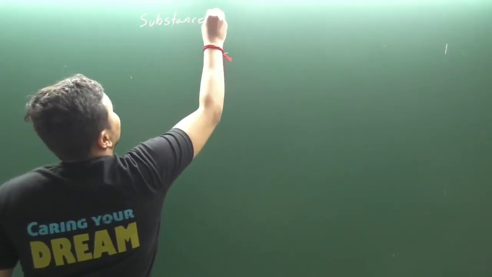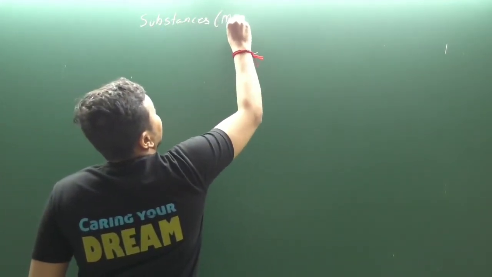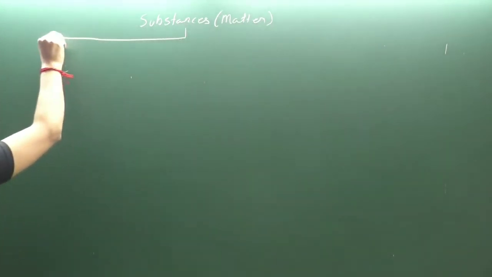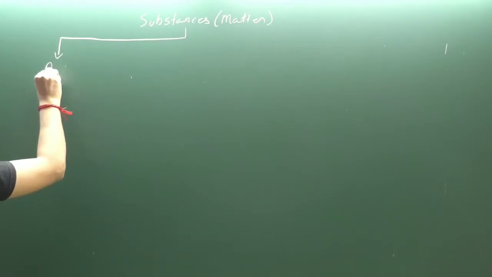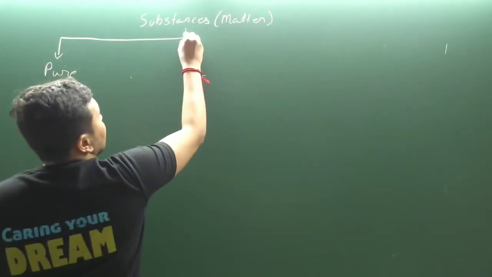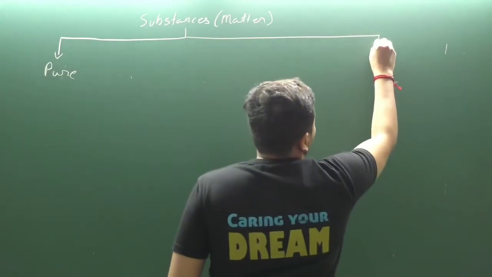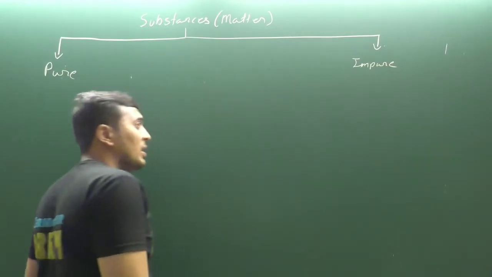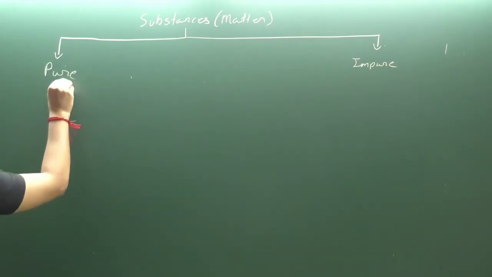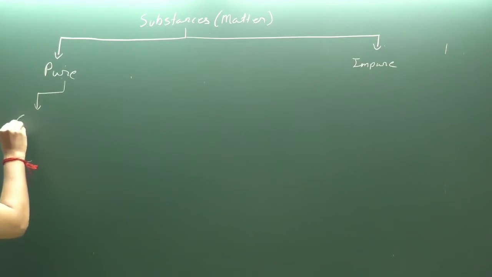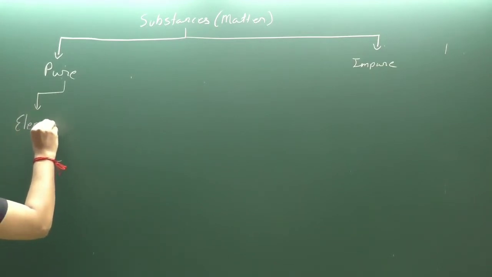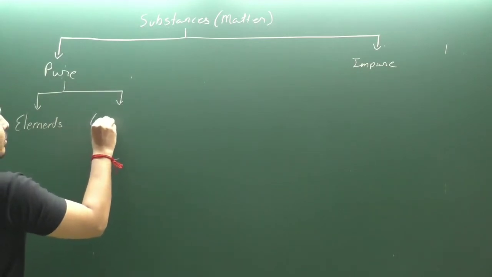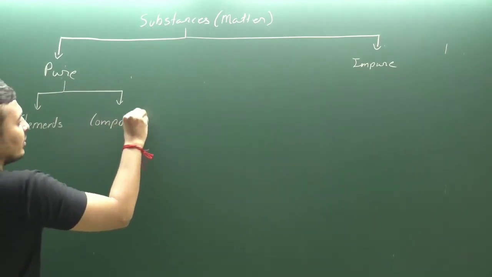Any substance, or matter, can be either pure or impure. Suppose the substance is pure or the substance is impure. Clear? If it is pure, then again it can be either an element, all the elements are pure, or it can be a compound.